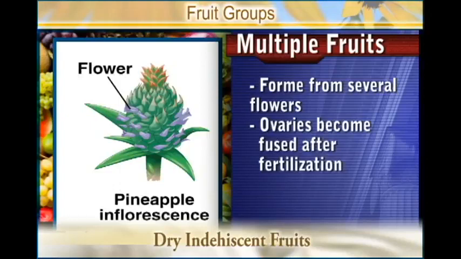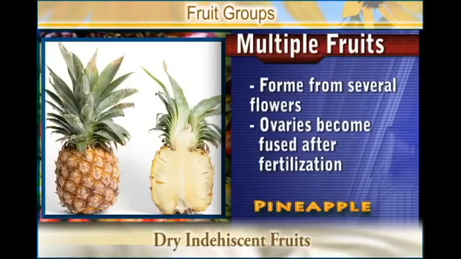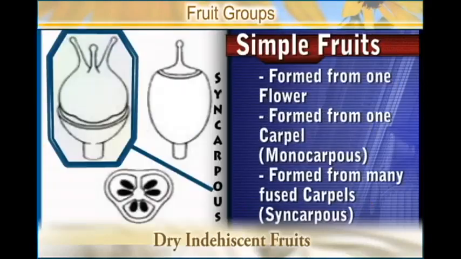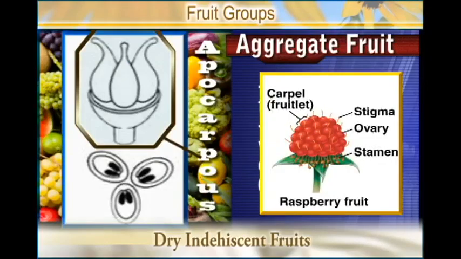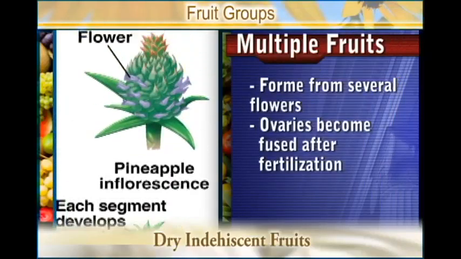So it is a multiple fruit because it is formed from several flowers and the ovaries become fused after fertilization. So those are the three main groups of the fruits. We have looked at the simple fruits, the aggregate fruits, and also the multiple fruits.